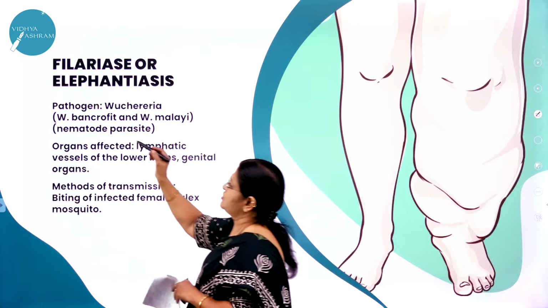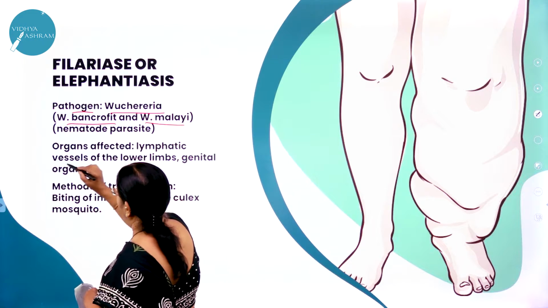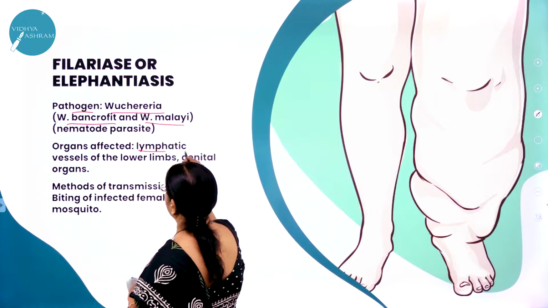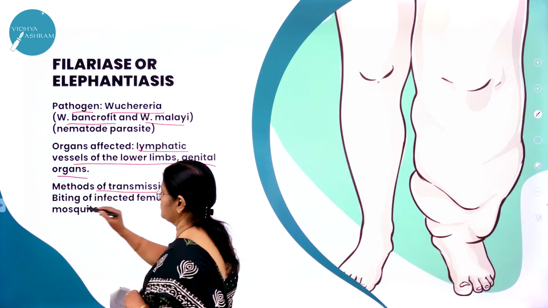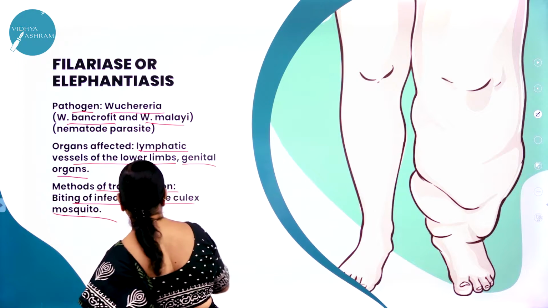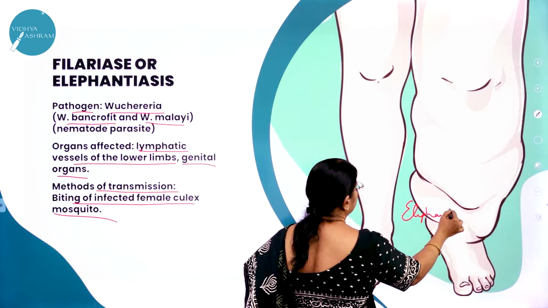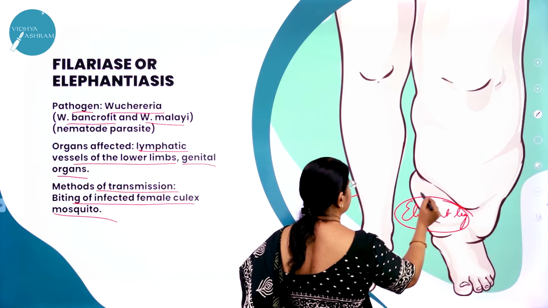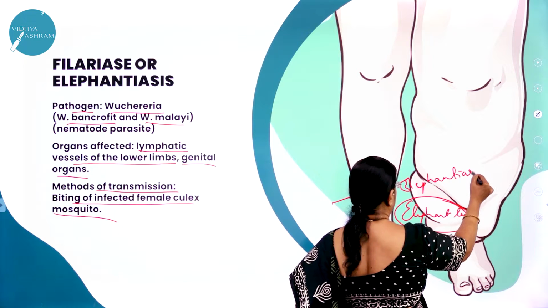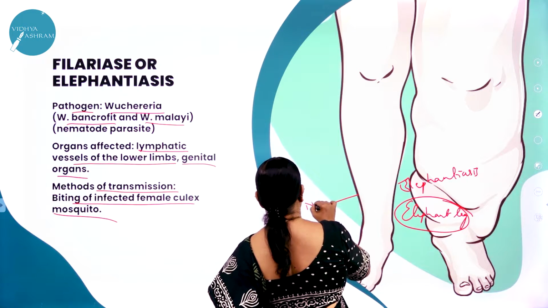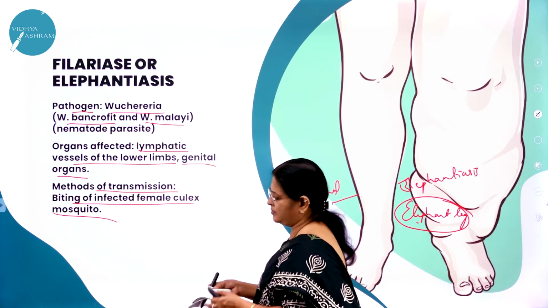So what is the causative organism? Wuchereria, that is Wuchereria bancrofti or Wuchereria malayi. Then organs affected? Lymphatic vessels of the lower limb or the genital organs. And the mode of transmission? Biting of the infected female Culex. And here you can see the elephant leg, swollen like an elephant leg, hence the name elephantiasis. Easily you can make out the difference between a normal leg and an elephant leg, right?